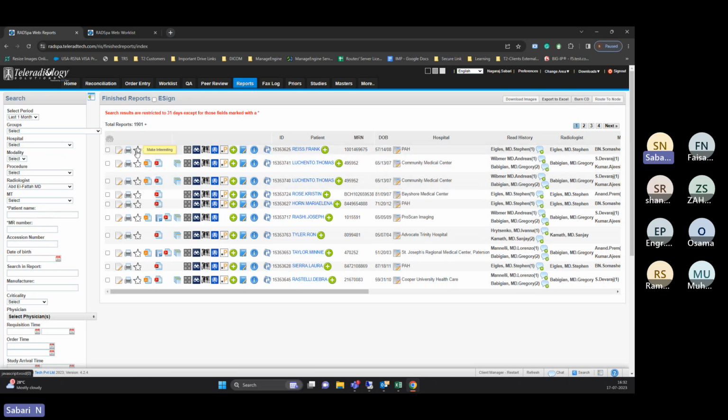There is also an option called mark for interesting. These are the cases you find while doing the report that will be useful for presentation purposes or for teaching. So they can mark those cases as interesting.